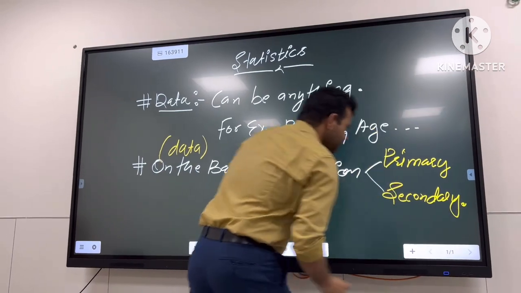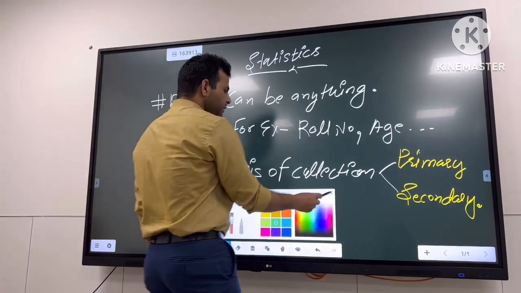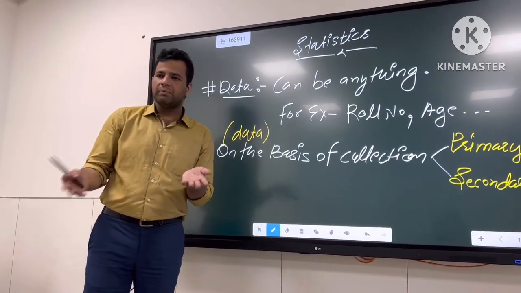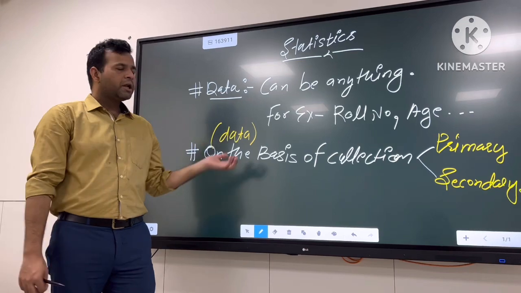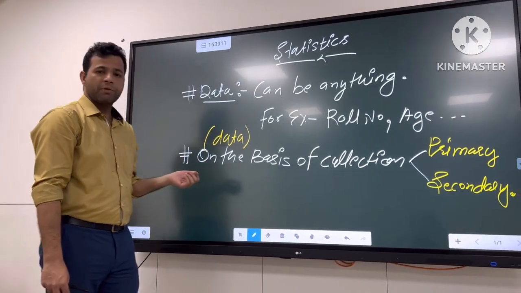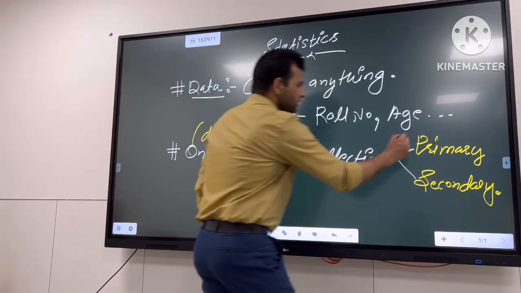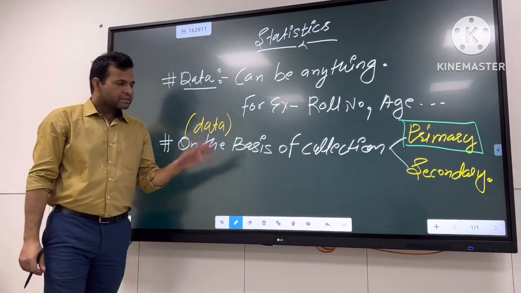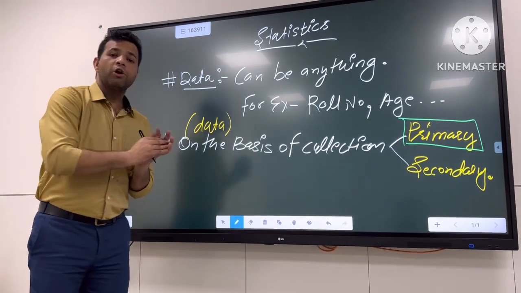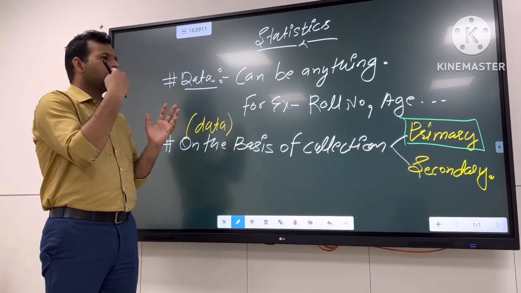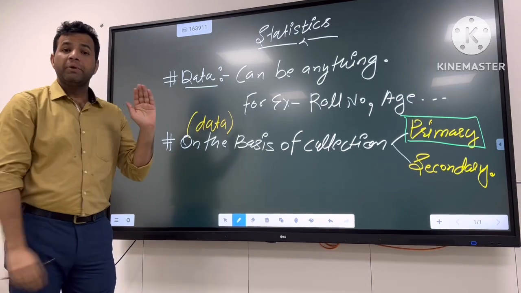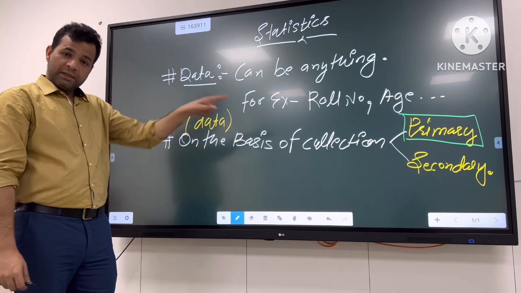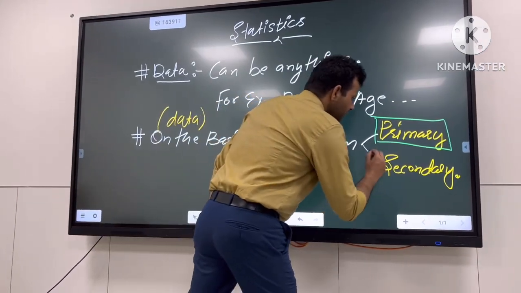So let's understand what primary data is. Primary data is data that is collected by the observer. If I want to do any mathematics or statistics on data, and I myself collect the data from the source, that data is known as primary data. Then what is secondary data? Students, secondary data is data that is already stored in the system, in files, in government records. If I am using that already stored data, it is known as secondary data.